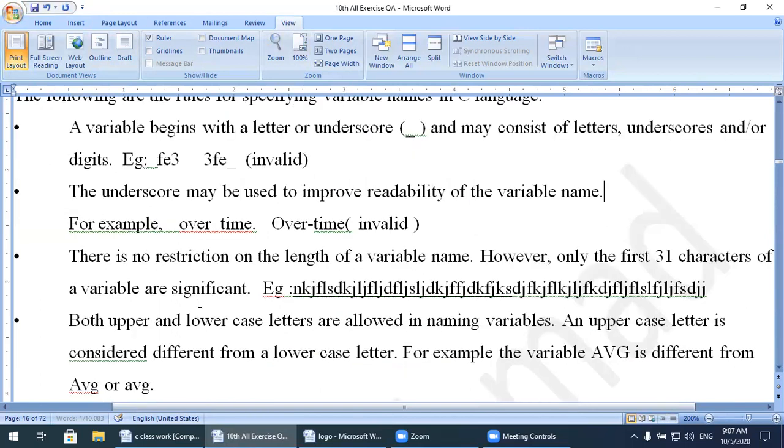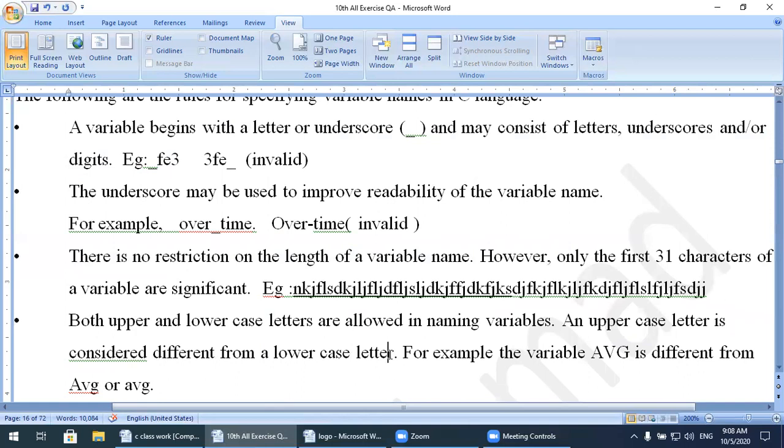Okay, next rule. In the alphabets, you can use uppercase letters and lowercase letters as well. Over here, it defines that both upper and lowercase letters are allowed in naming variables. An uppercase letter is considered different from the lowercase letter.